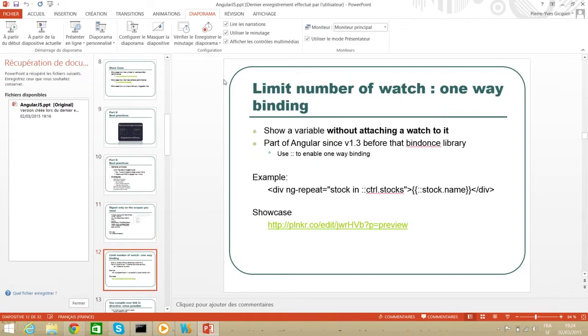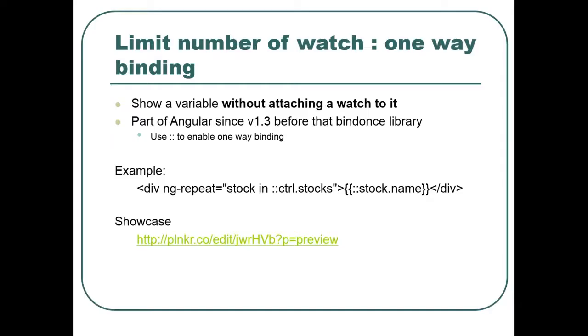So to limit the number of watches, you can also use one-way binding. The idea is to show a variable from the model without attaching a watch to it. Before, there was the bind-once library that was working quite well, but now it's part of Angular since 1.3.